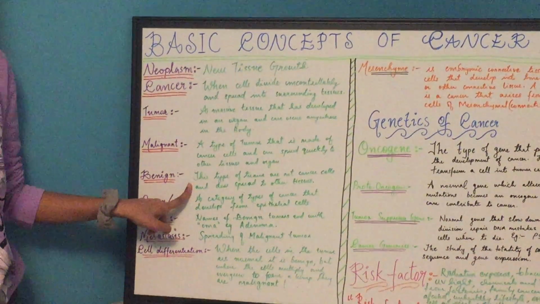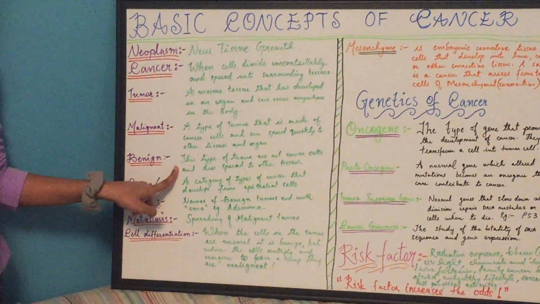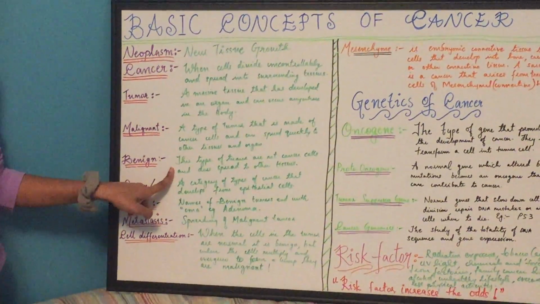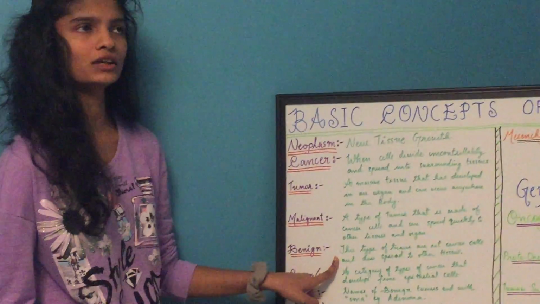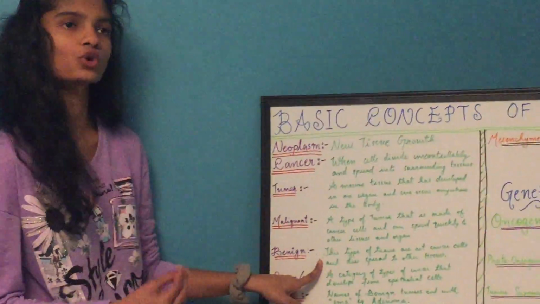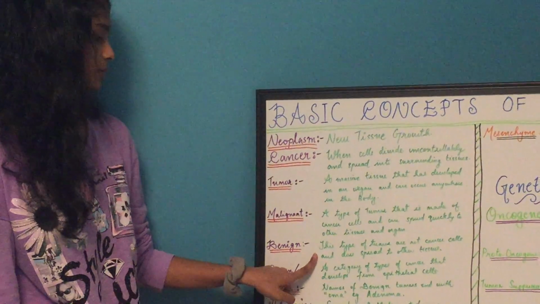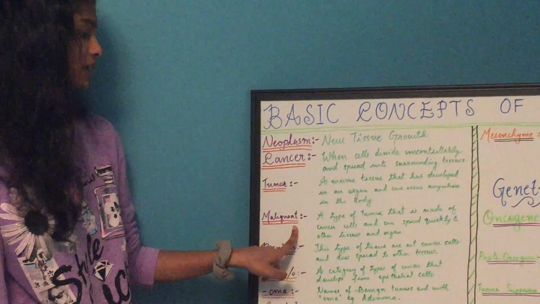Benign. This type of tissue is not cancer and it does not spread quickly, or it does not basically spread. So it's not deadly. You can treat it. Most of the doctors operate, and it's not that much scarier than malignant.